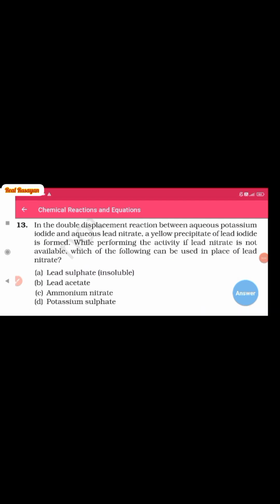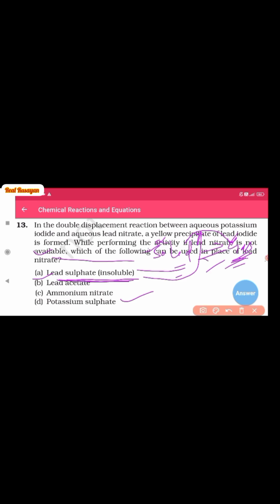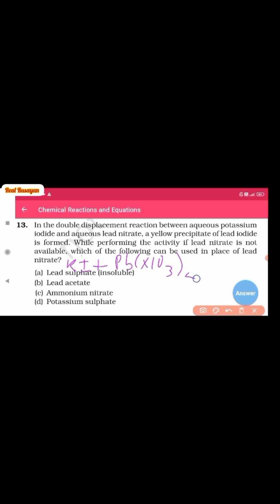Question number 13. In the double displacement reaction between aqueous potassium iodide, that is KI, and aqueous lead nitrate, that is Pb(NO3)2, a yellow precipitate of lead iodide, that is PbI2, is formed along with the side product, and the side product will be KNO3, potassium nitrate. We can balance the equation as per the suitability.